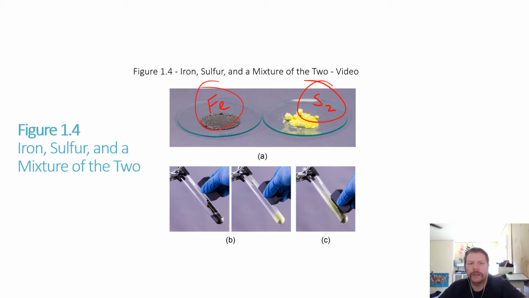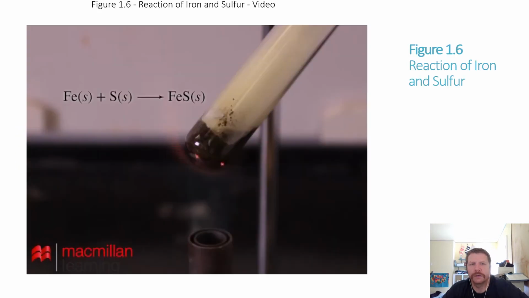They're going to make FeS, which we will see on the next slide. Or sorry, it wasn't S2, it was just solid S. So we've got our Fe and our S, they mix together to make FeS. That's an example of a reaction of iron and sulfur.